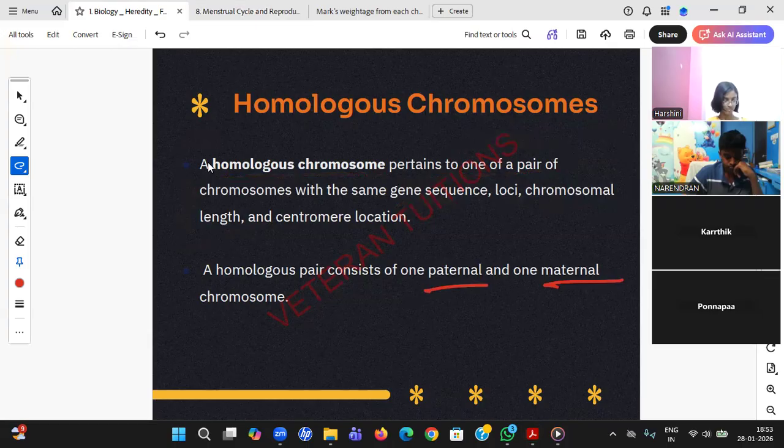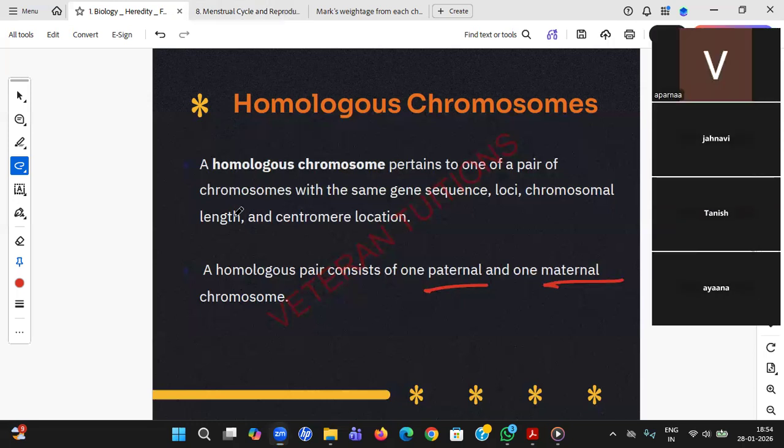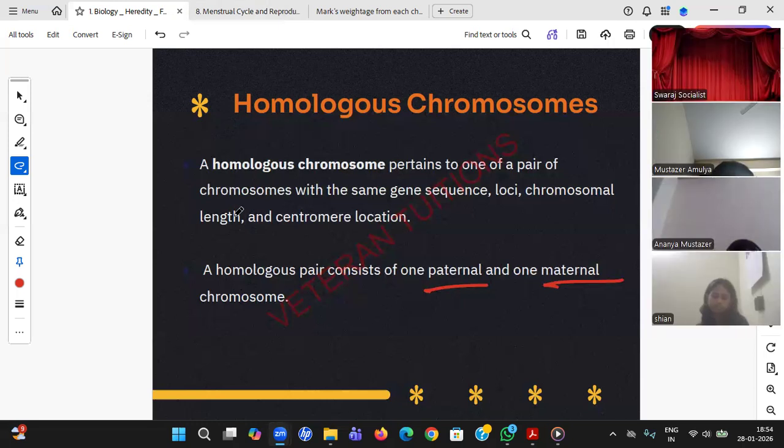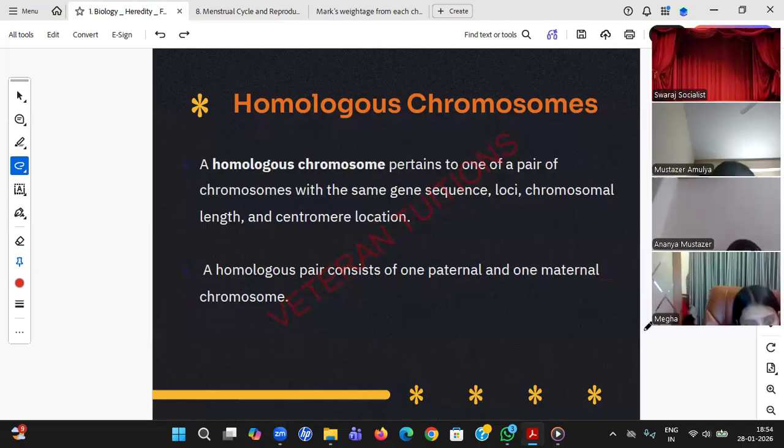But what if the mother has a different chromosome, the father has a different chromosome? Yes, student, they will definitely have different codes in the chromosome. Different genes. So I am coming to that point. Aparna, understood, beta? Is she there? Yes, sir. Understood? Are you understanding the things? Yes, sir, I understood.